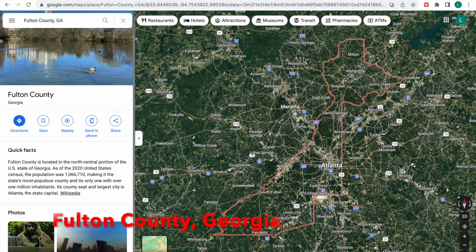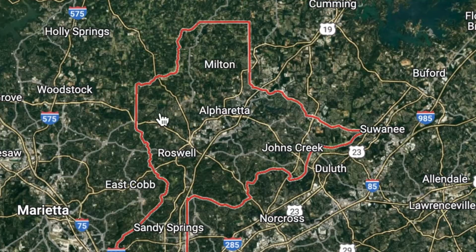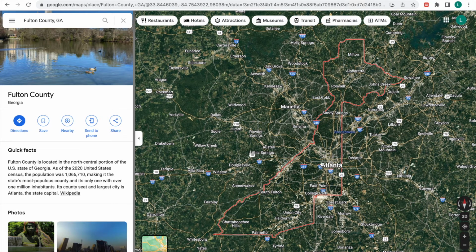Next, let's talk about Fulton County, Georgia. Fulton County is the most populous county in Georgia. It contains the capital city, Atlanta. But you'll notice the county seems like it has a bunch of odd sections to it. You've got this part that extends way to the southwest of Atlanta. You've got this ball up here, which looks pretty weird. And you also notice that Atlanta isn't even really in the center of the county. It's way off to the east.